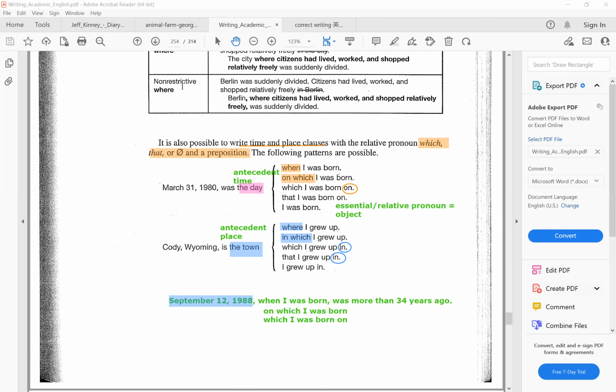And that is it for our adjective clause with relative adverbs.